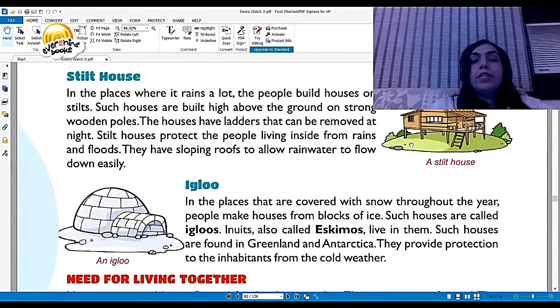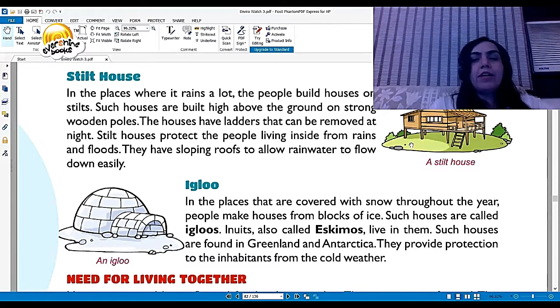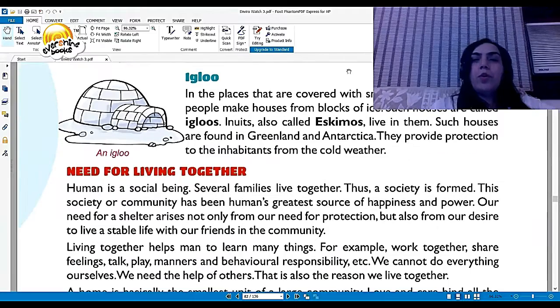Igloo. In the places that are covered with snow throughout the year, people make houses from blocks of ice. Such houses are called igloos. Inuits, also called Eskimos, live in these houses. Such houses are found in Greenland and Antarctica. They provide protection to the inhabitants from the cold.